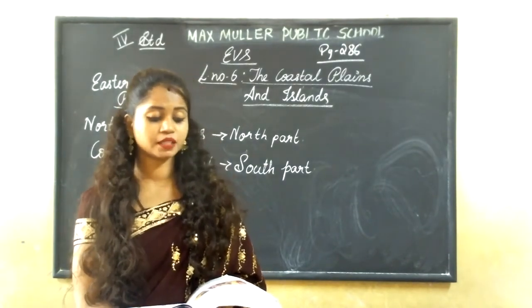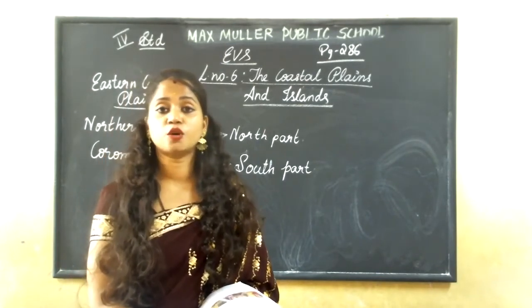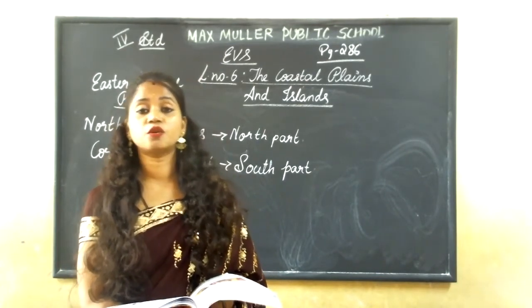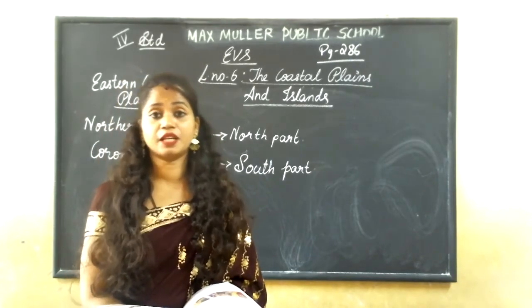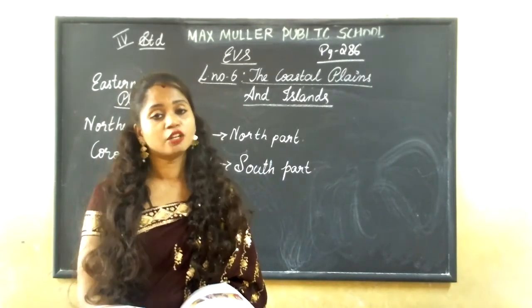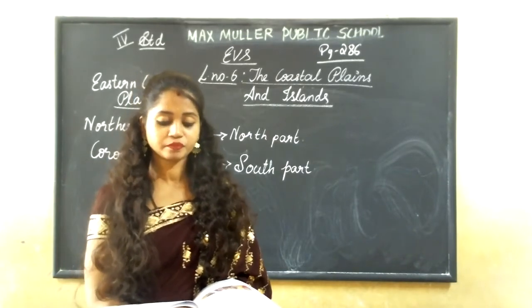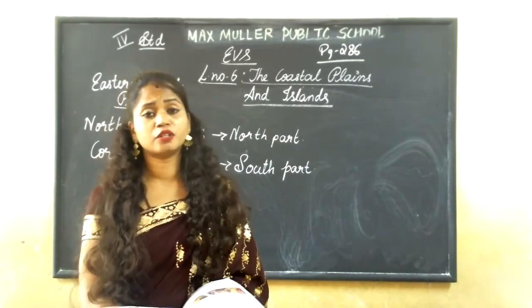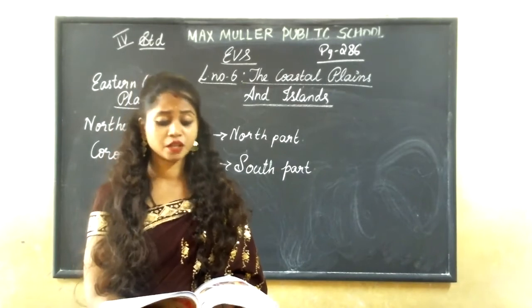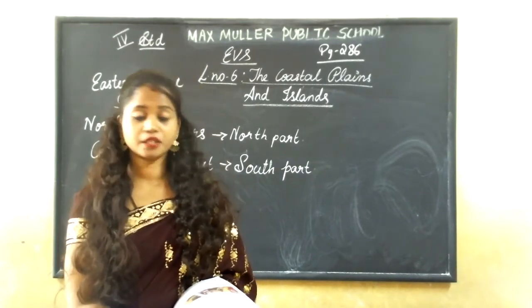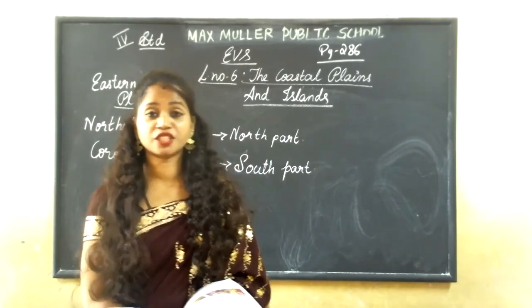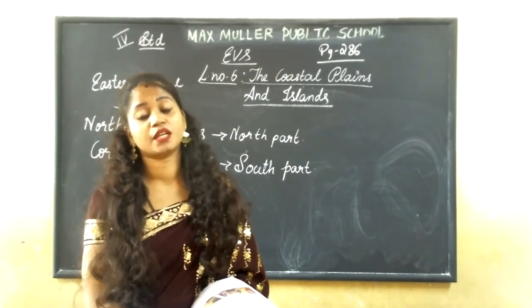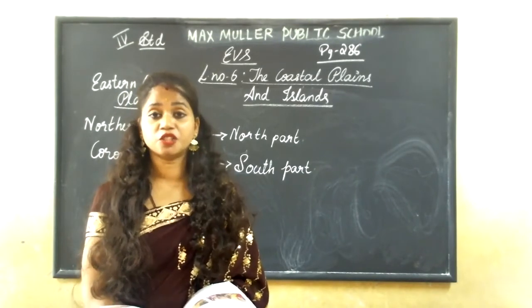See, Gujarat is situated on the west coast of India, in the western part of India, next to Rajasthan. We all know the main produce of Gujarat is tobacco, cotton and groundnut. And the people who live here speak Gujarati.